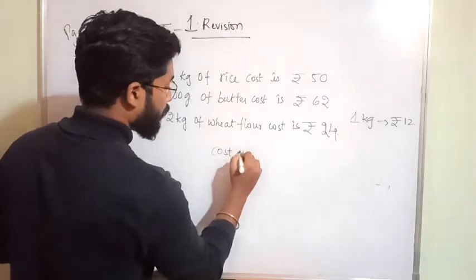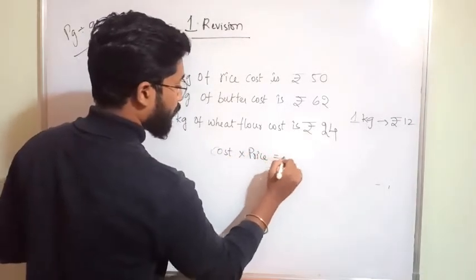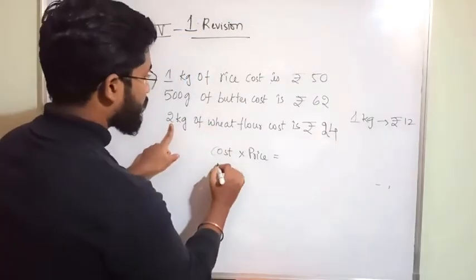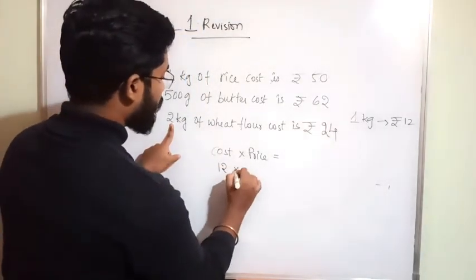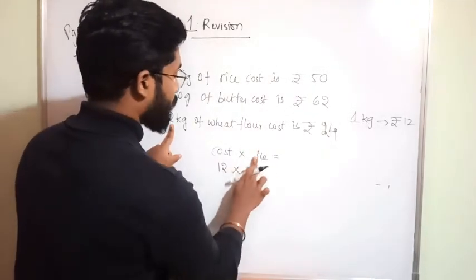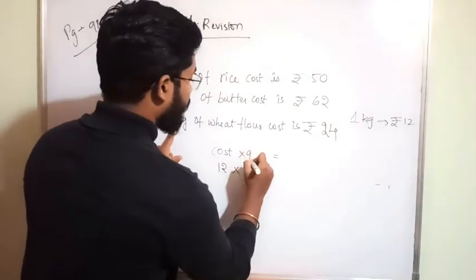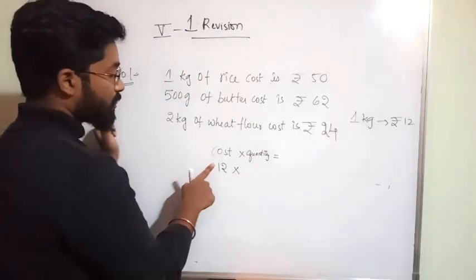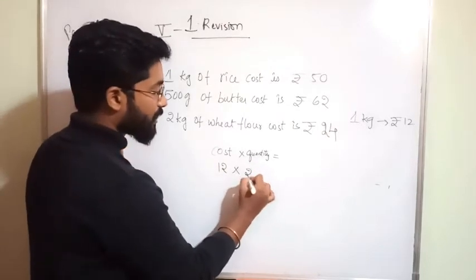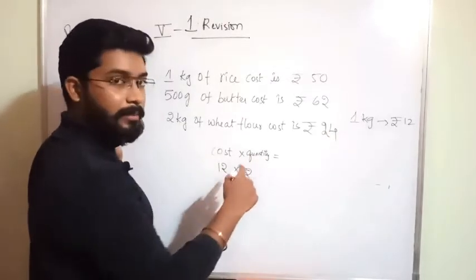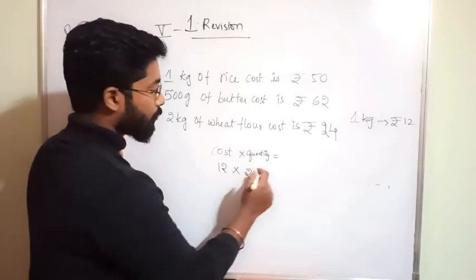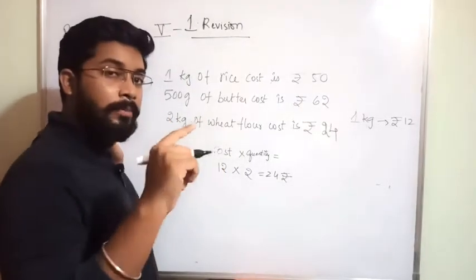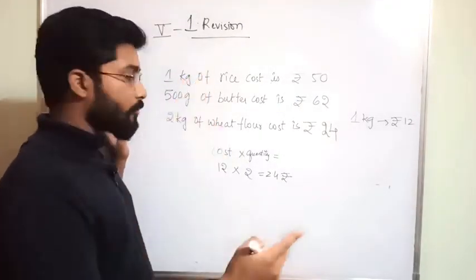Cost into price. For 1 kg it is 12 rupees. For 2 kgs how much? Sorry, it is cost into quantity, not cost into price. Cost and price are both the same. So cost is 12 rupees. How much quantity? 2 kgs, no? Quantity means kgs. 12 into 2 is equal to 24 rupees. 12 rupees for 1 kg, for 2 kgs, 12 into 2, you will get 24 rupees.